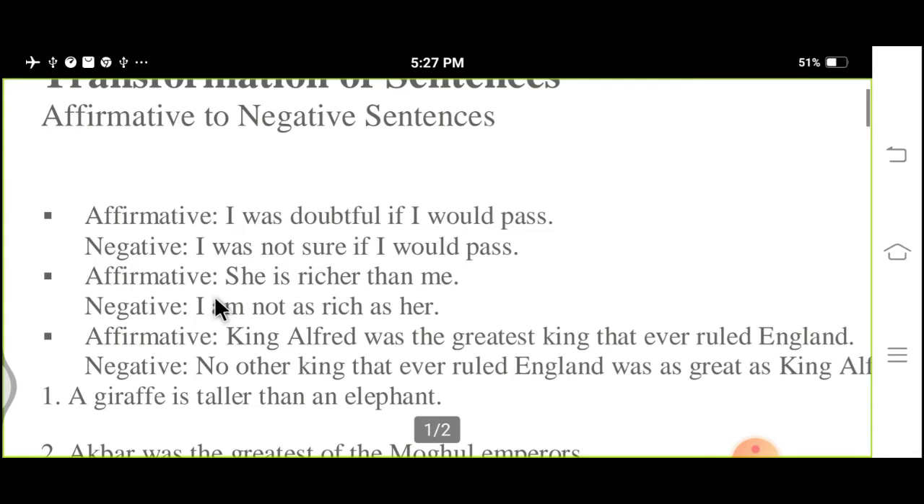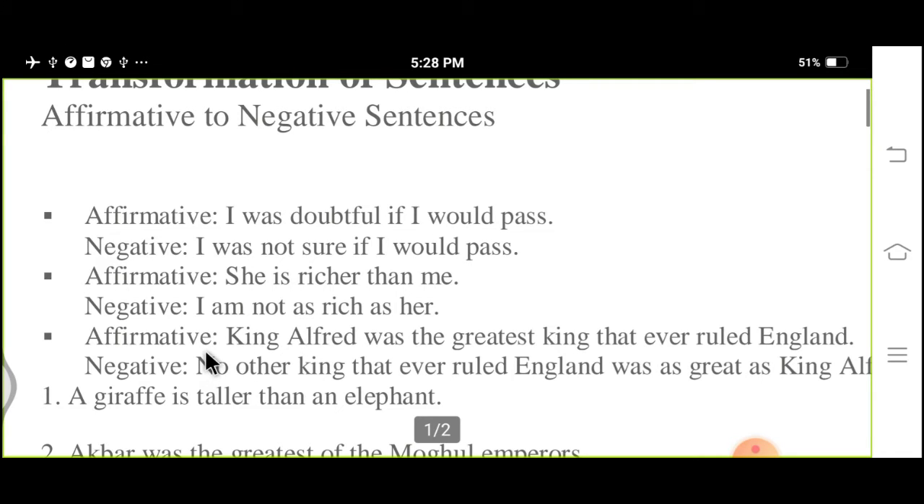Let us move to the second sentence. She is richer than me. The negative is: I am not as rich as her. Structure has been changed, but the meaning is the same in both sentences.